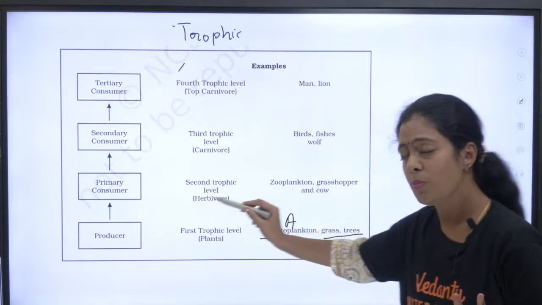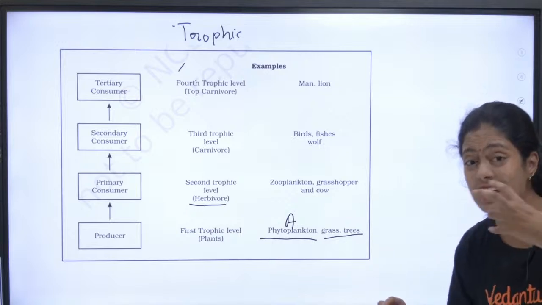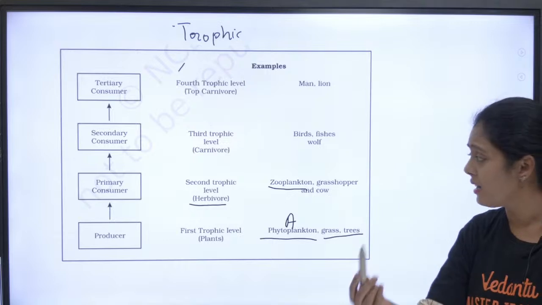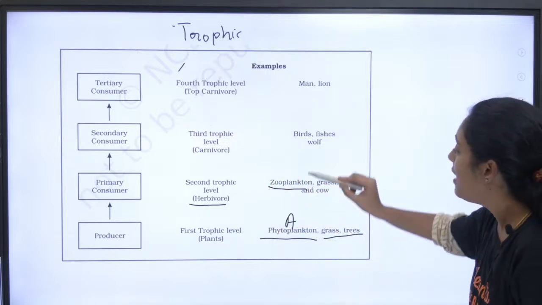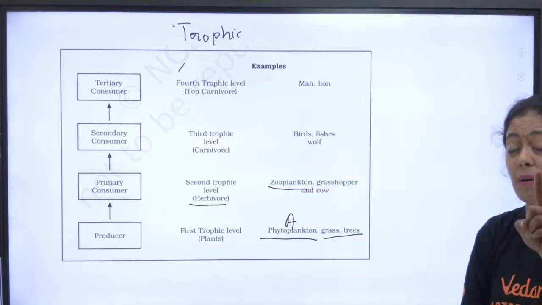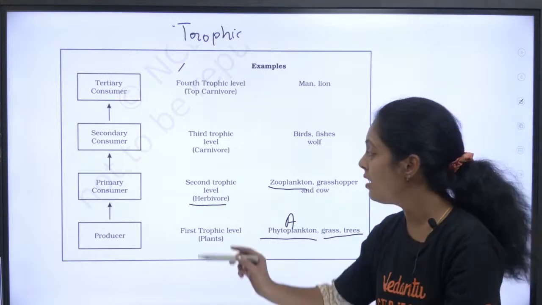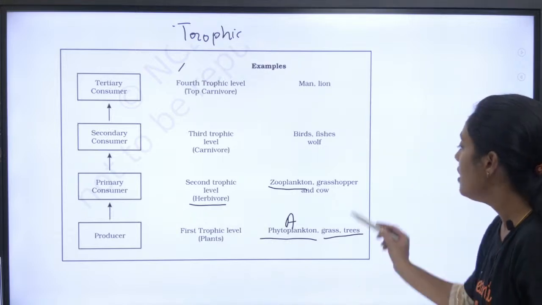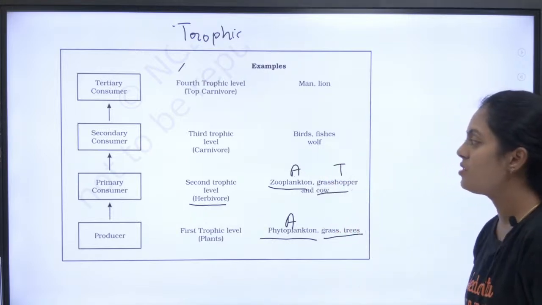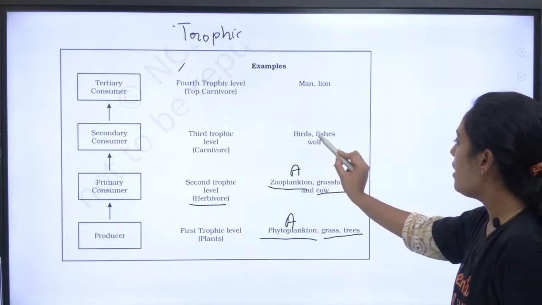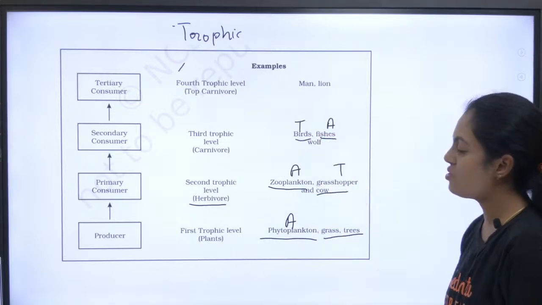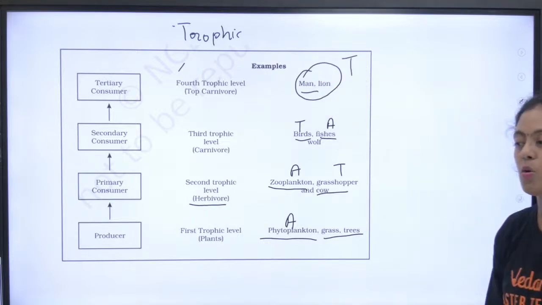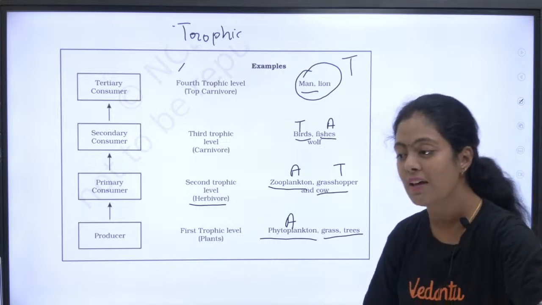Then primary consumers, okay, we call them herbivores. We call them the second trophic level. Here, who are the primary consumers in the aquatic ecosystem? That is the second trophic level. It is your zooplanktons. Okay, remember this. They can ask you which are the primary consumers in an aquatic ecosystem. Zooplanktons. Secondary consumers in aquatic will be fishes, and this one is terrestrial. Tertiary consumers, both of these are in your terrestrial ecosystem. This is what I call trophic level.